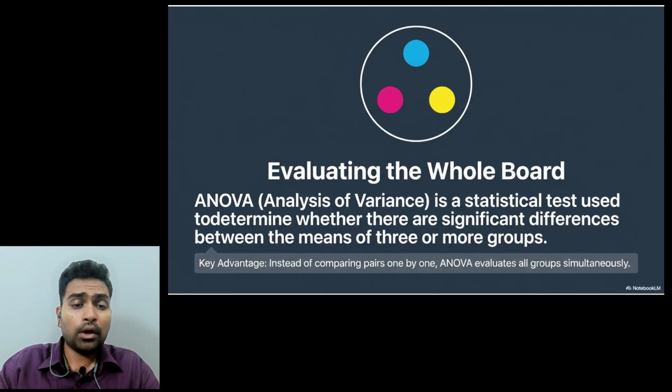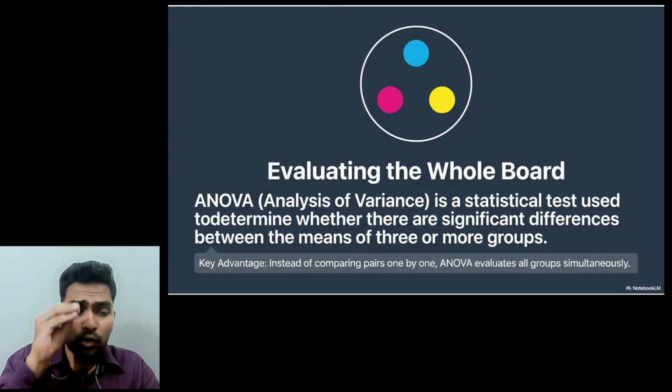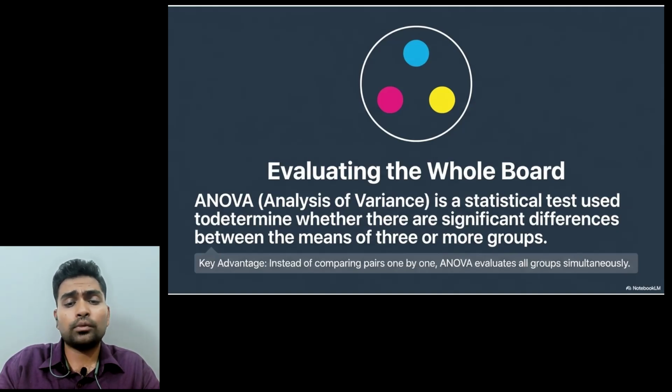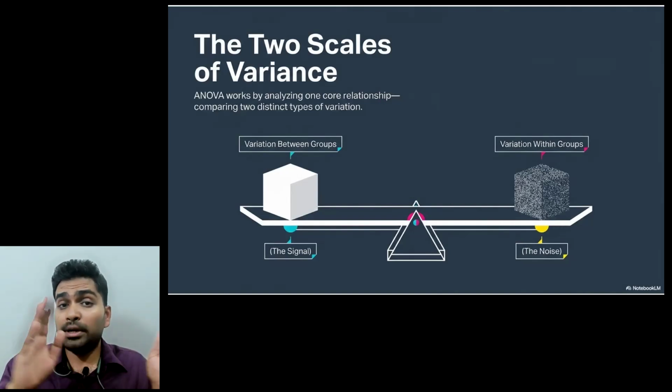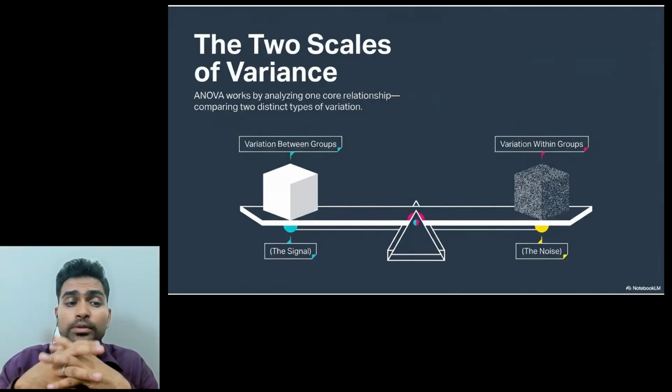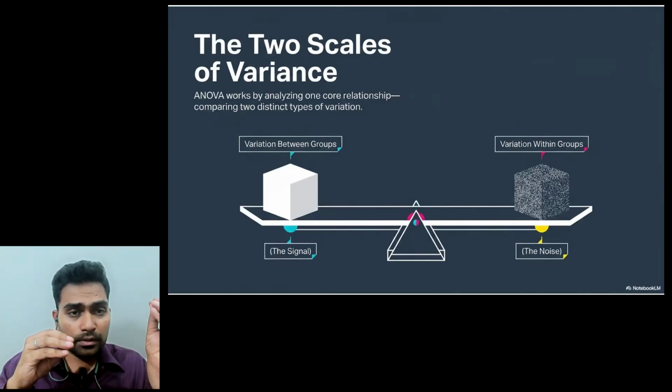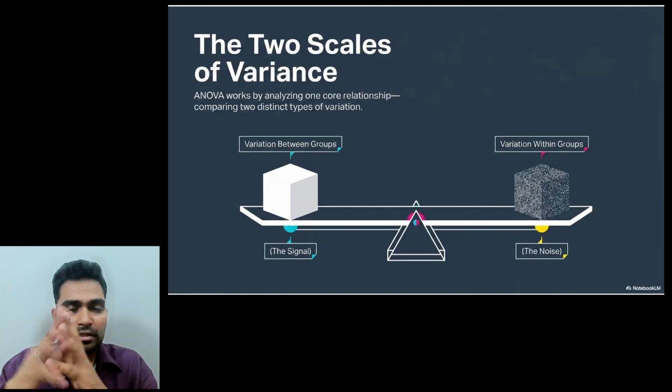So what is ANOVA, or analysis of variance? It is a statistical test used to determine whether there are significant differences between the means of three or more groups. If you understand the t-test properly, ANOVA is not a big deal. So we take all the three groups together, we compare their means. Now here also remember, variation between groups, difference between groups is there. We actually want to study that, right? Our hypothesis is: is there a significant difference between school students, college students and working professionals?